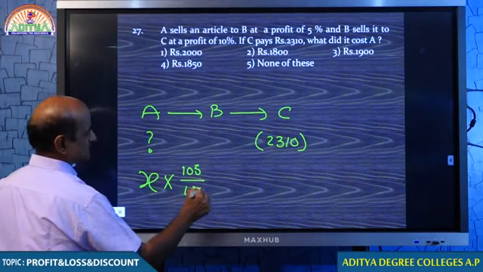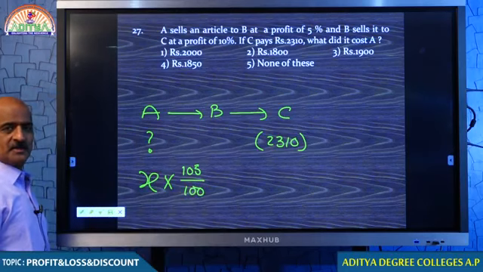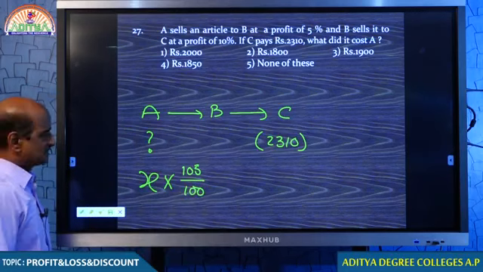You understand, students, why 105%? Because of the profit of 5%. And B sells to C at a profit of 10%. After these two, C purchased the article for 2,310.